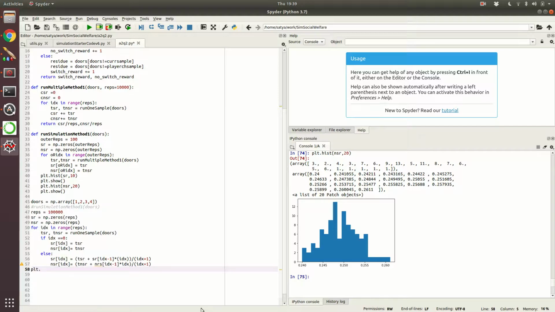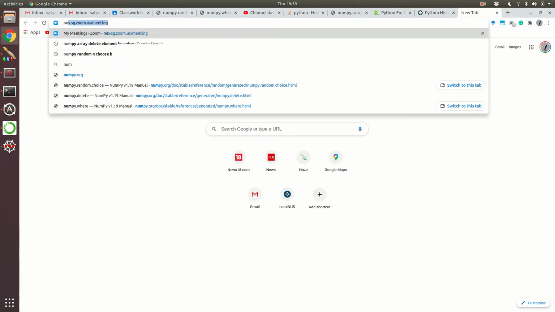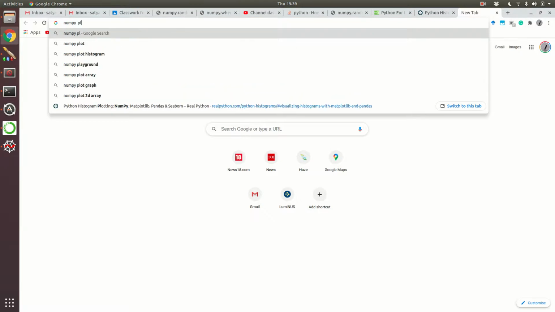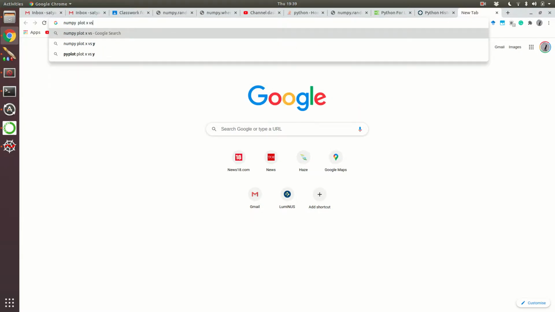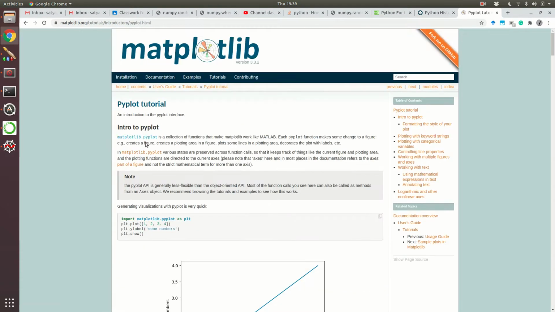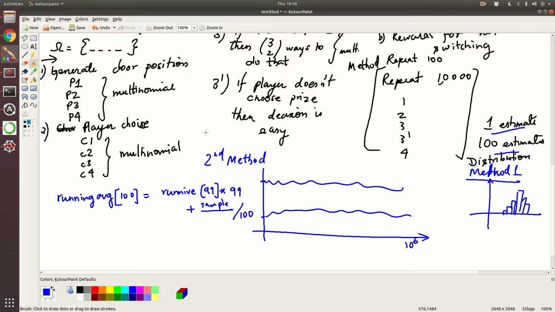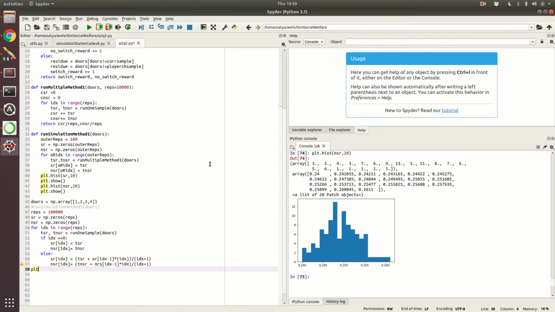So plot, I don't know, let's see, plot numpy, plot x versus y, that's what we are doing. So x and y, okay, that's good.